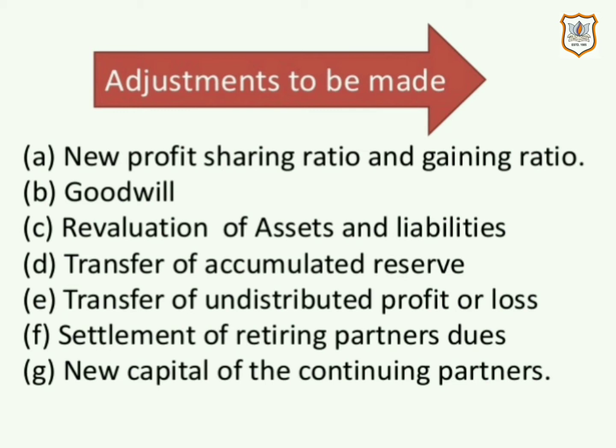Then second, valuation of goodwill and its accounting treatment. Then third point, revaluation of assets and liabilities. Fourth point, distribution of accumulated reserves and balances of undistributed profits and losses. Then next, settlement of retiring partner's dues. And the last point, new capital of the continuing partners.